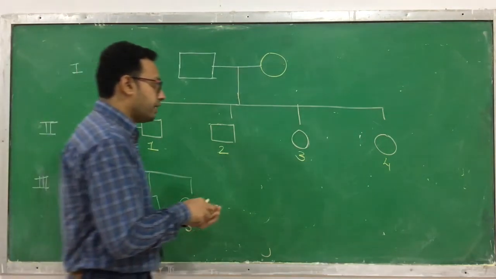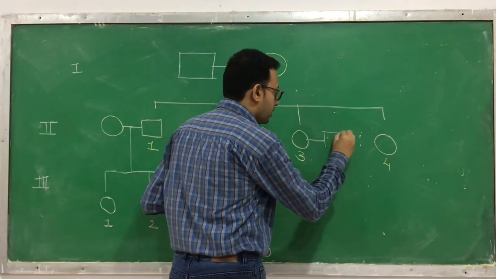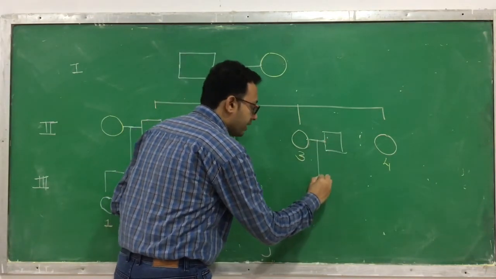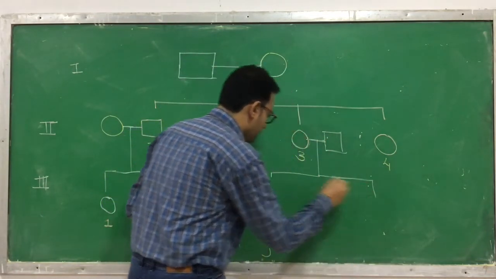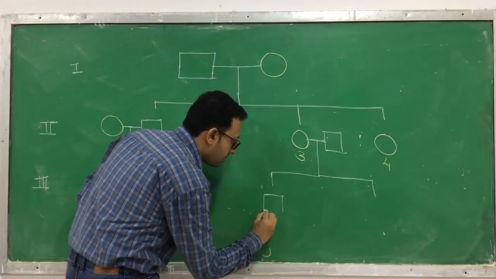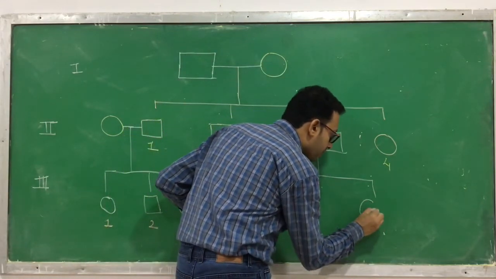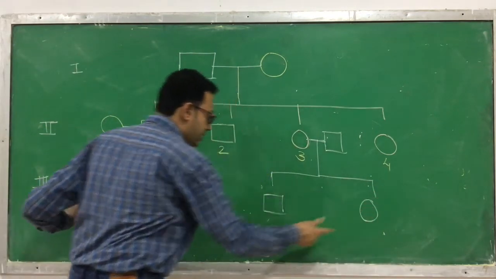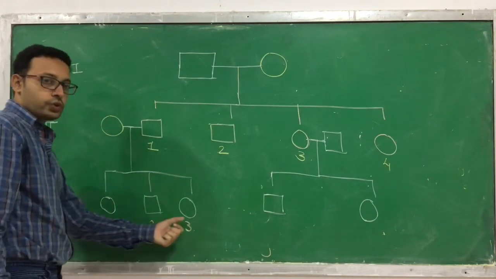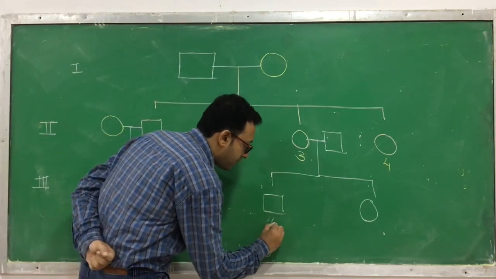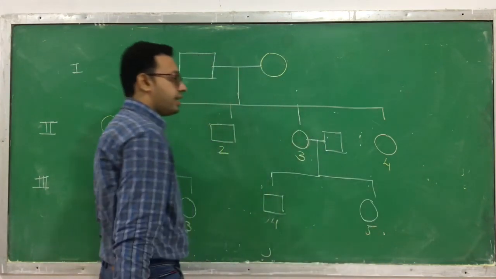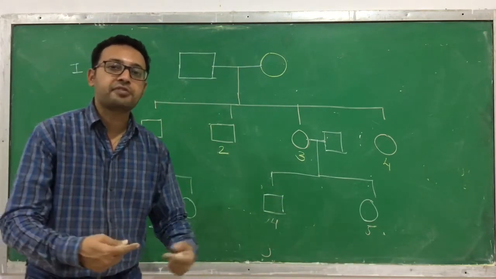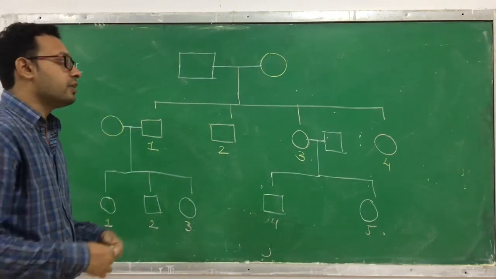Okay. Now suppose this one marries. It's a female, so she marries a male, with a horizontal line between them. Now their offsprings: here they have two children, one boy and the other a girl. So this whole row is the third generation. But here the numbers given are not 1, 2, 3. The numbering doesn't start from 1; it starts from 4 and 5. That means the numbers for offsprings are given in accordance with the order in which they are born.